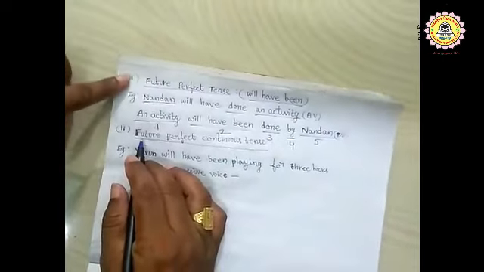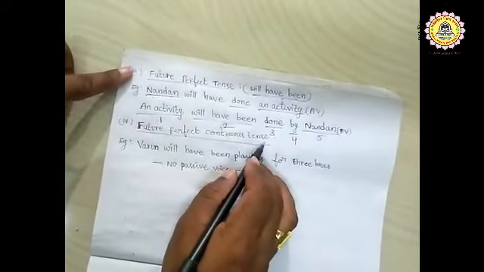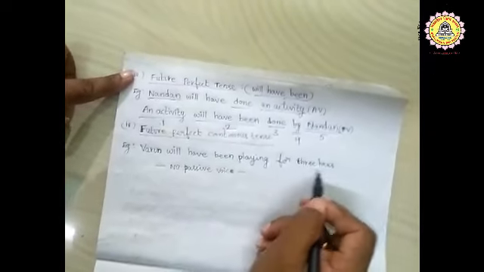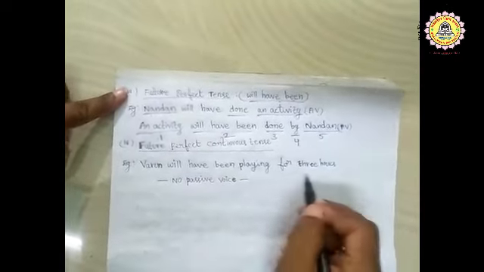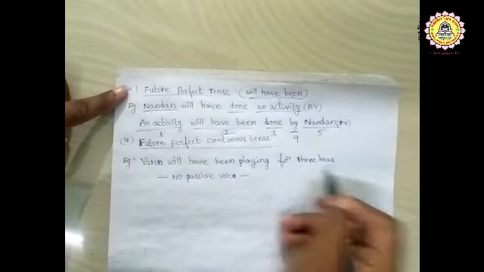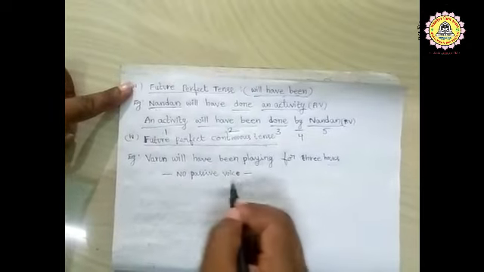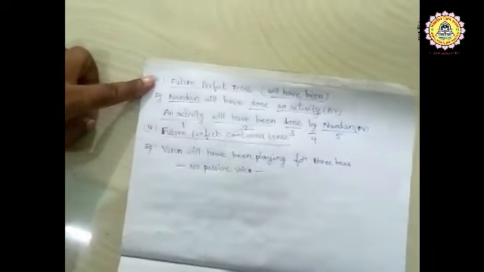Then the fourth one in future tense is future perfect continuous tense. Example: Varun will have been playing for 3 hours. When there is a sentence in future perfect continuous tense, there is no passive voice.